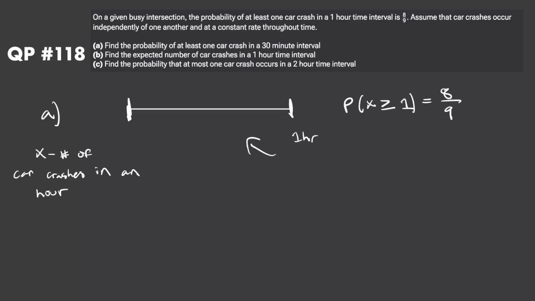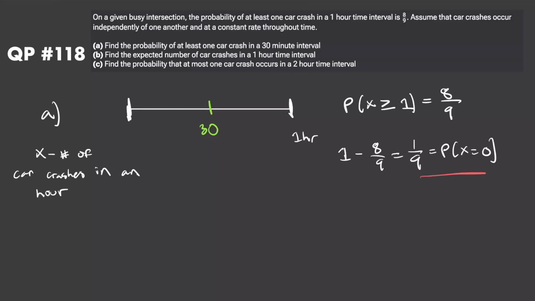This is our 1 hour time period right here, which we can obviously break down into two 30-minute time intervals. The easiest way to solve this problem is just to realize that we have the probability that x is greater than or equal to 1 here. So we can just take 1 minus that probability, and that'll just be equal to the probability that we have no car crashes within an hour. 1 minus 8/9 is just going to be equal to 1/9, obviously. So the probability that we have 0 car crashes in 1 hour is 1/9.